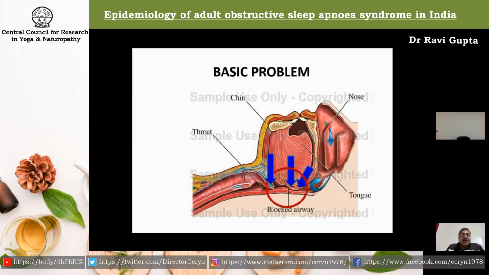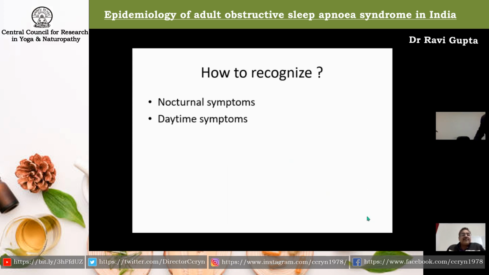So you can see here that the upper airway is completely blocked and the person is not able to breathe properly. Next slide, please.